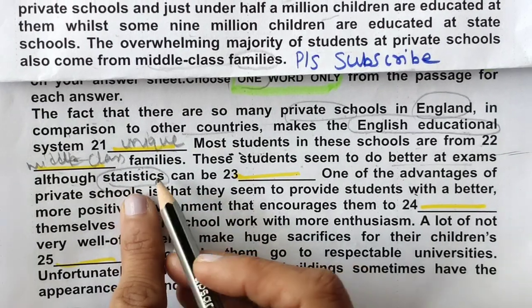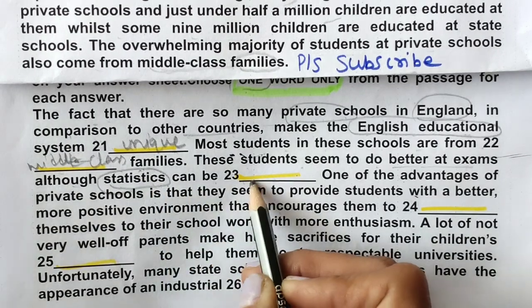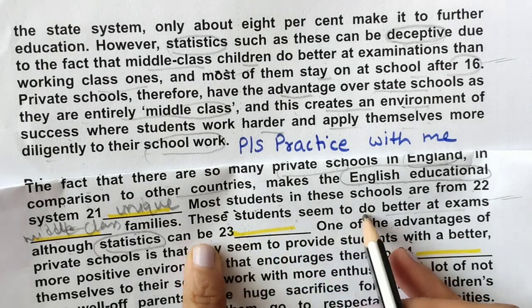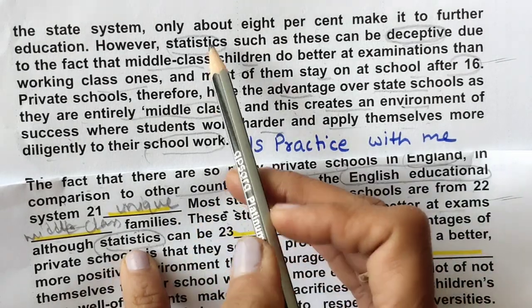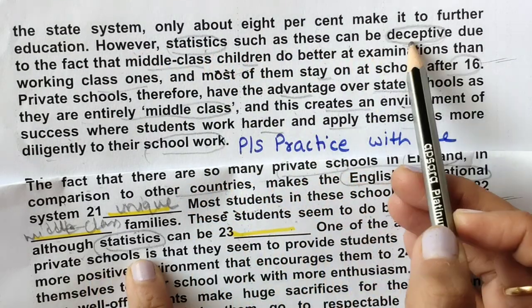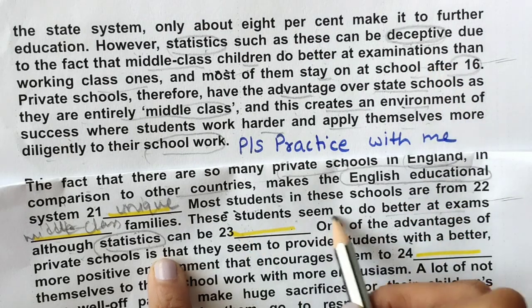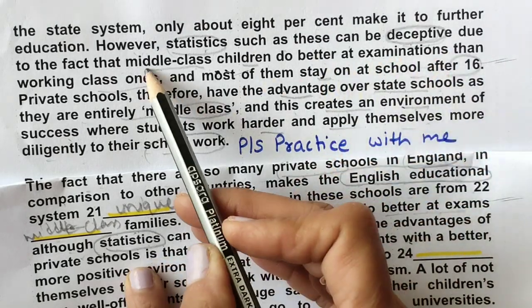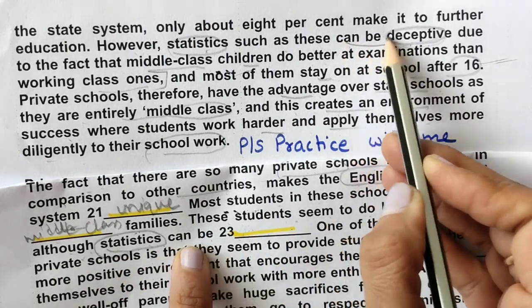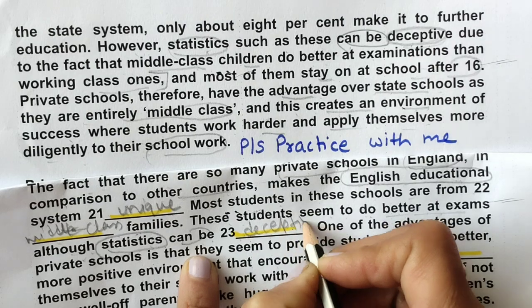Okay, now 23rd. These students seem to do better at exam, although statistics, now we will find this word. Hopefully you are doing practice with me. These students seem to do better at exam, although statistics such as these can be deceptive due to the fact that middle class children do better at exam. Same sentence structure is there. So let's find the answer. Although statistics can be deceptive. So this word will come here.